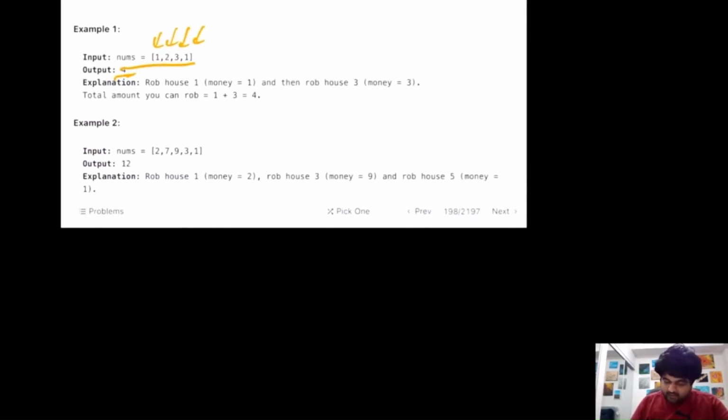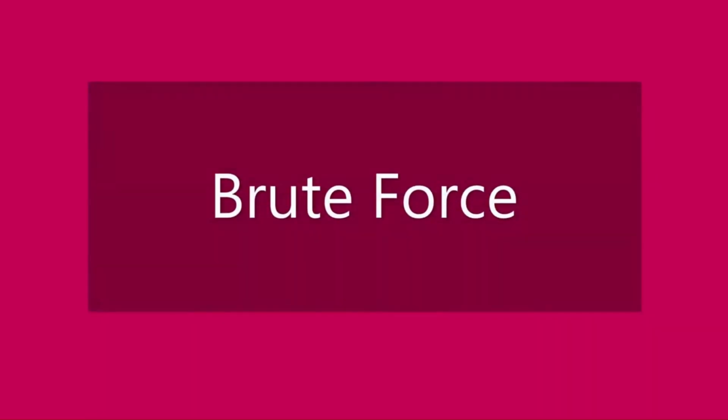Over here we are given the values 1, 2, 3 and 1. Notice that the maximum amount we can steal is if we go down this path. If we start with the first house, then we can't rob the second house, but then we rob the third house, and the sum of these two would become 4, and this would be our answer.